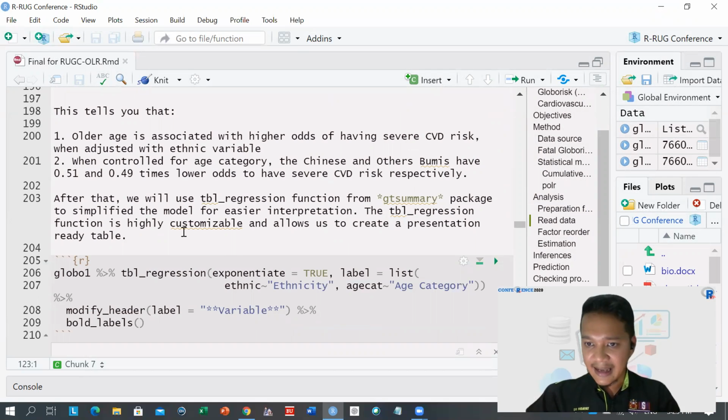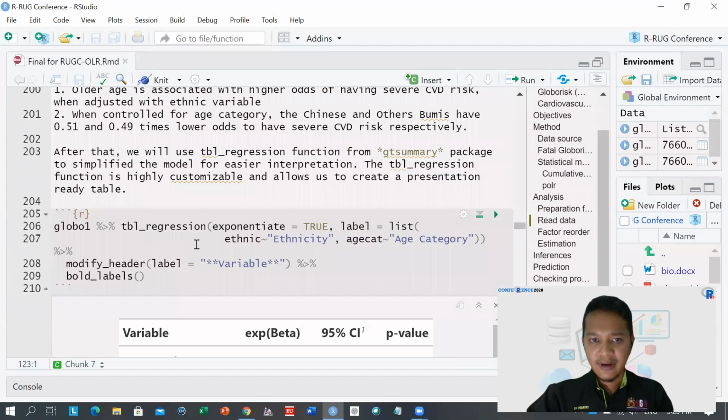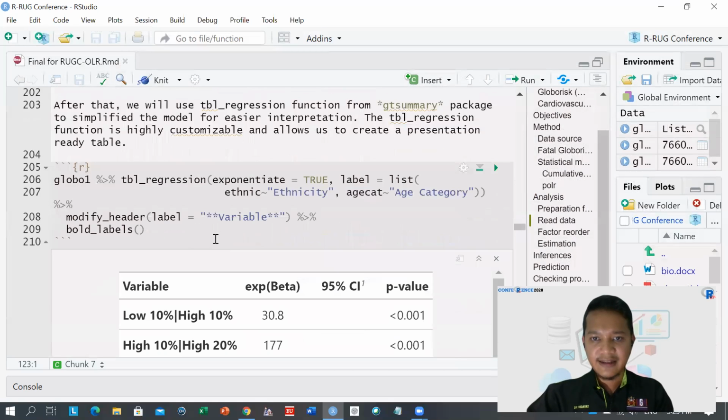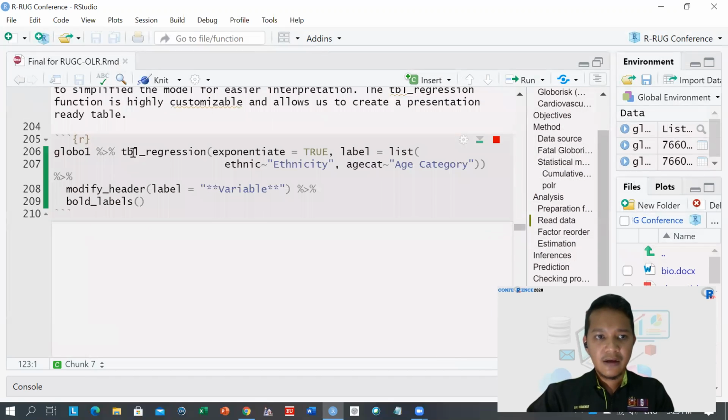The tbl_regression function is highly customizable. You can customize the label, you can customize the header, you can bold the header, you can bold the labels, and you can also customize the digits. So it is very helpful for us to create a presentation-ready table. So we can run the chunk using the tbl_regression function.